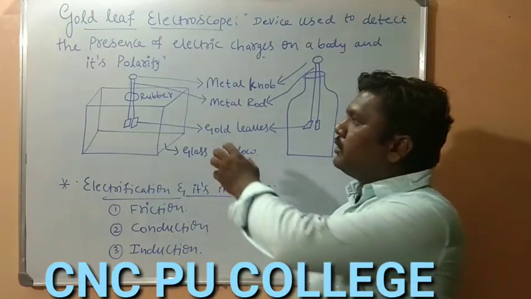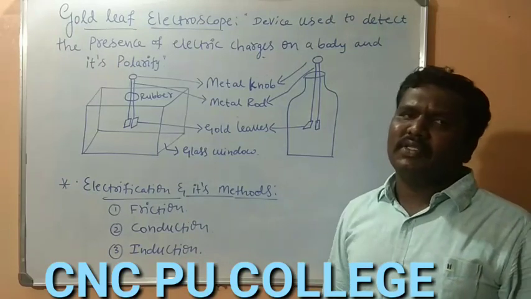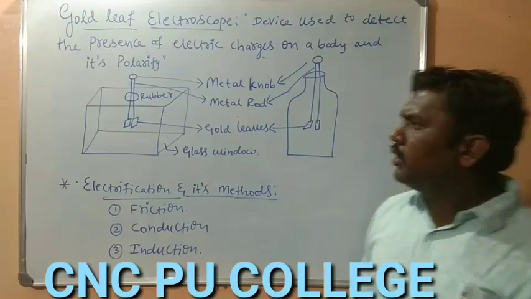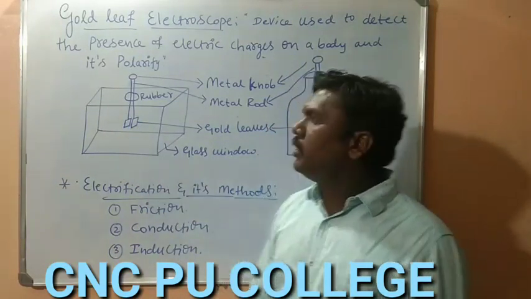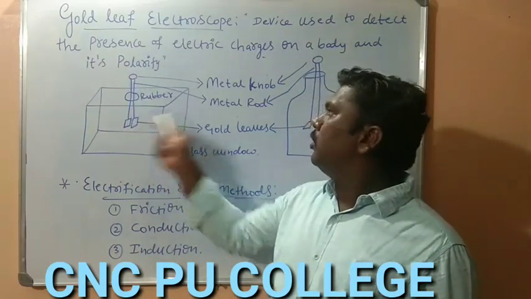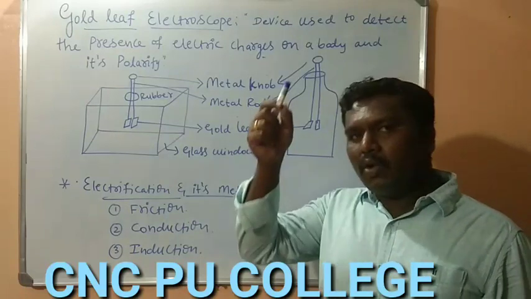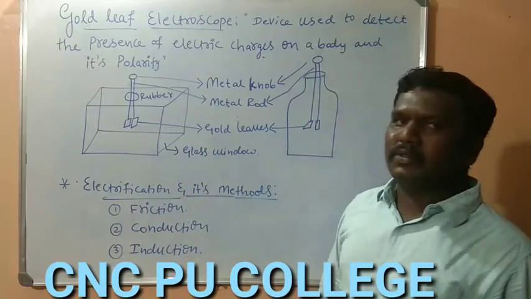If we focus on the construction part of the gold leaf electroscope, it has a very simple construction. We can draw any of the diagrams. Here we are observing in the diagram two gold leaves which are attached to the lower end of a long vertical metallic rod. So we are taking a long metallic rod, and to the lower end we are attaching the two gold leaves.